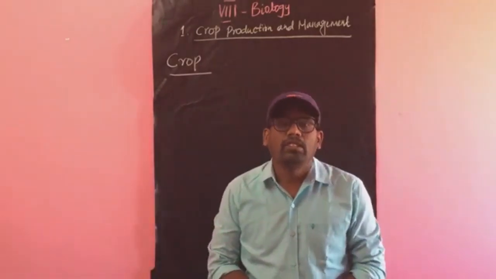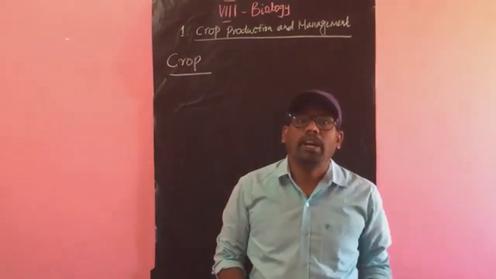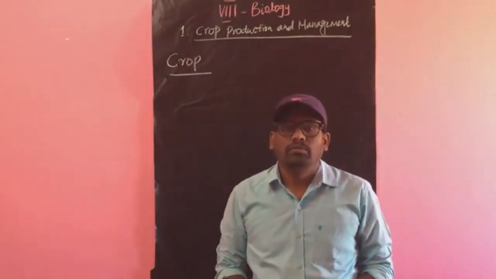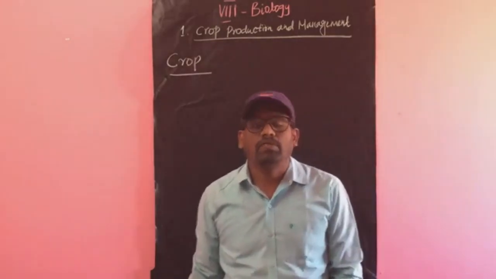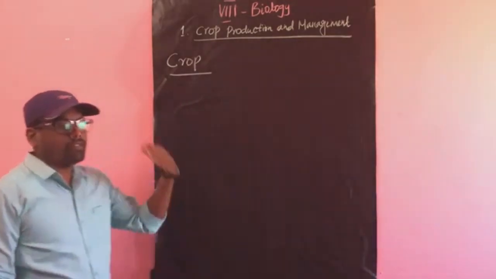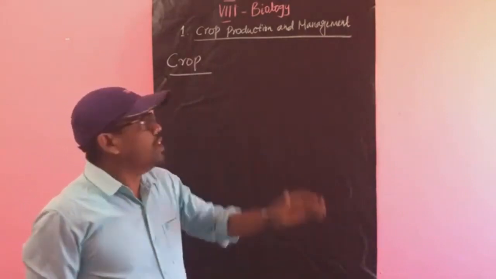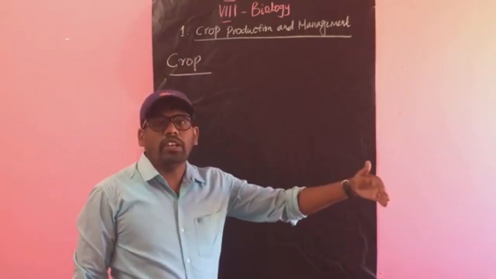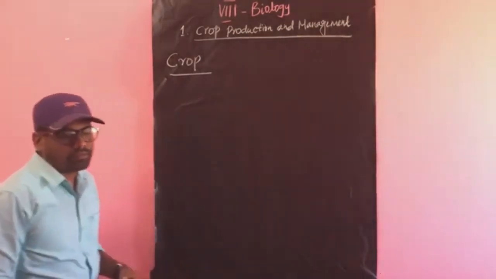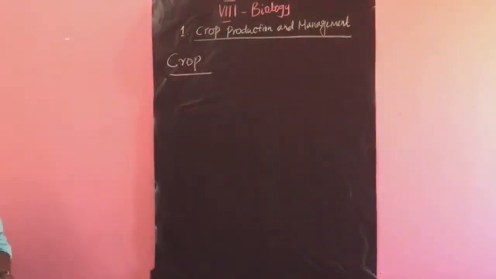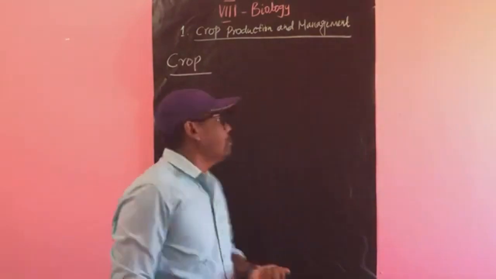India is an agriculture-based country. Agriculture is the backbone of our country. So we depend mostly on plants for food. How is food cultivated, how is a plant cultivated? Everything regarding agriculture, we are going to discuss in this chapter. The first one is crop. So what is a crop?